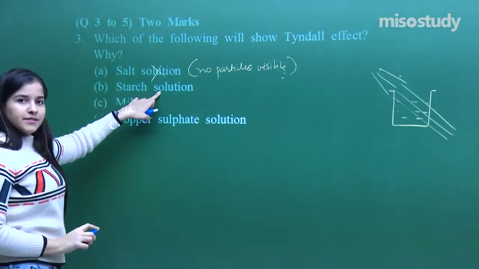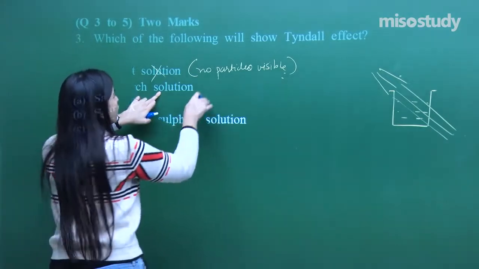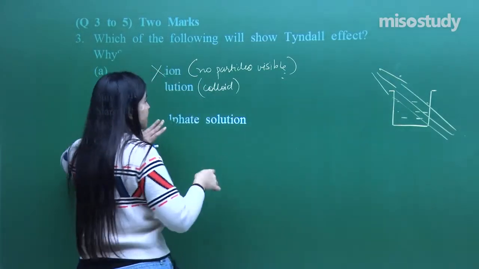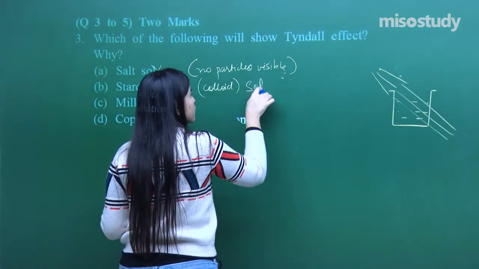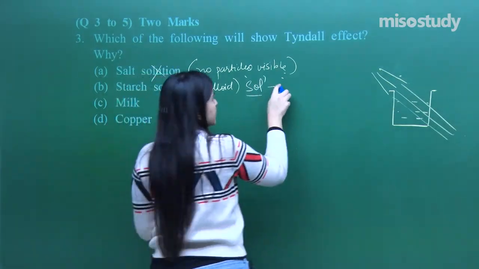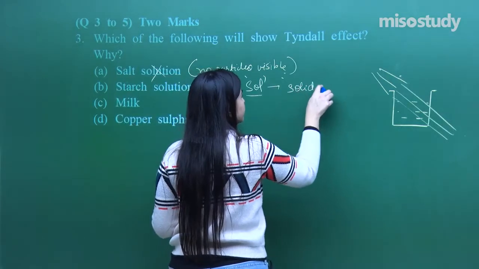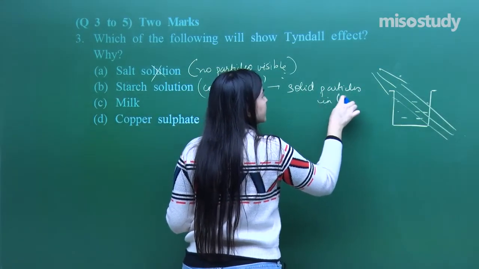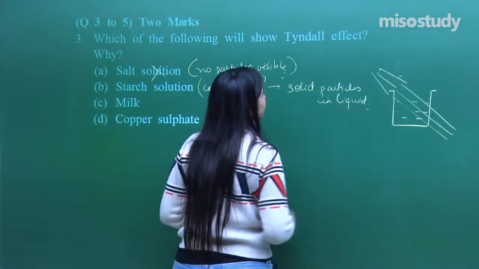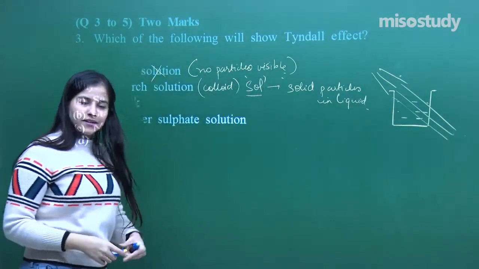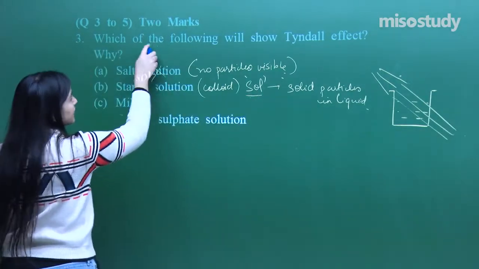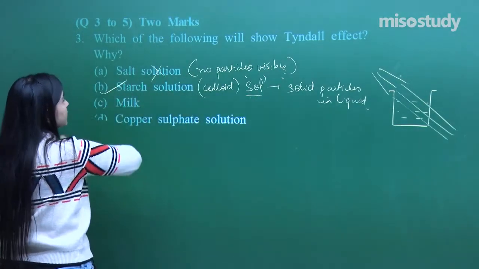Starch solution, again it's a kind of colloid, usually known as a sol. Sol means some solid particles are dispersed in liquid, so that is a sol. And whenever you see a colloid, it is definitely going to show the Tyndall effect.